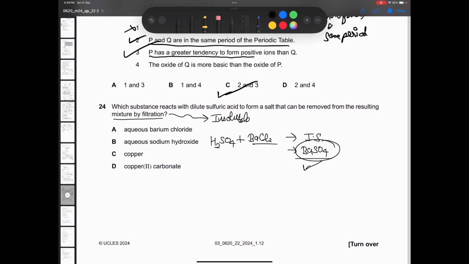How do I know this? You can remember this by looking at the IGCSE Chemistry syllabus guide. There they will tell you which salt is soluble, which one is insoluble. All right. So barium sulfate is the insoluble salt, so we will pick option A. Now, if you want to go with option B, NaOH plus H2SO4, this will form Na2SO4 salt. Is this insoluble? No. Na2SO4 is a soluble salt. And the same with C or D, they will also form soluble salts, but you needed an insoluble salt here. That is why option A is the correct one.